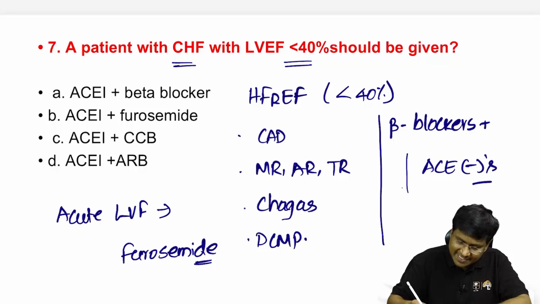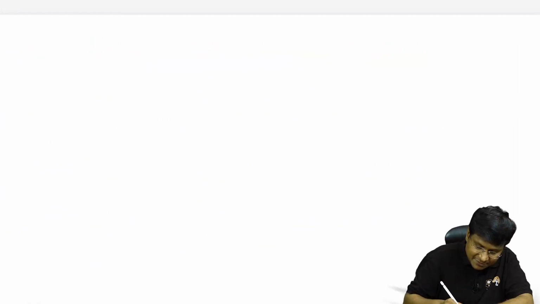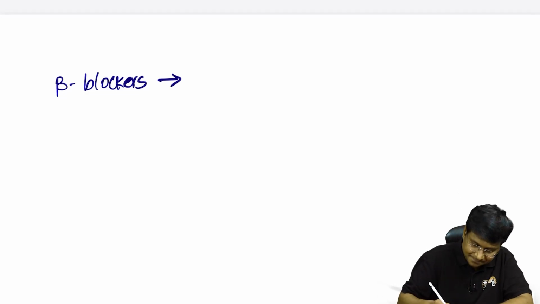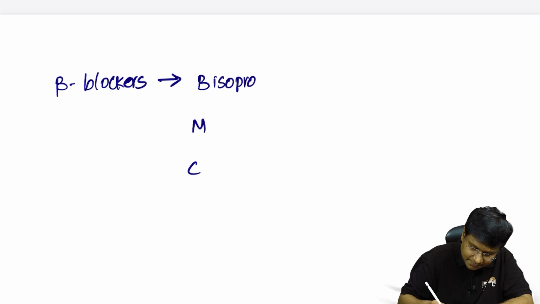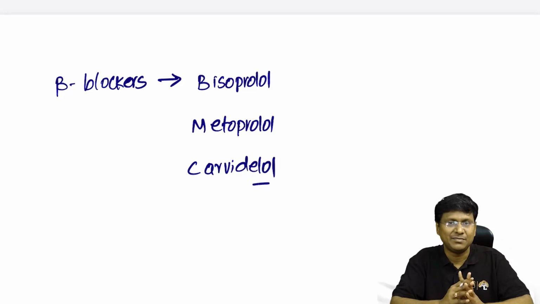These beta blockers and ACE inhibitors have been found to reduce the mortality in patients with left ventricular failure. Whenever you are giving beta blockers, please remember these: bisoprolol, then metoprolol, then carvedilol. So these are the beta blockers that need to be given.